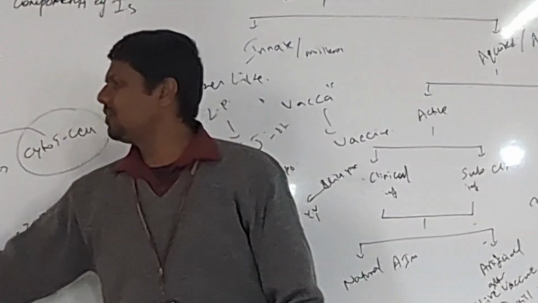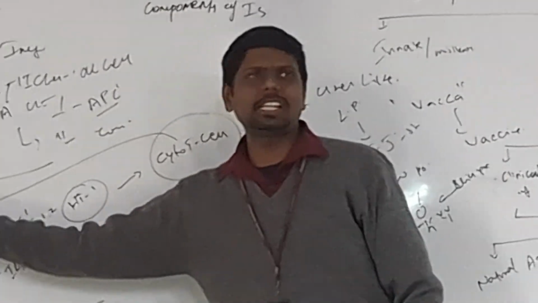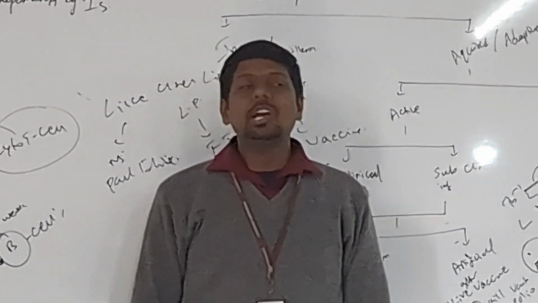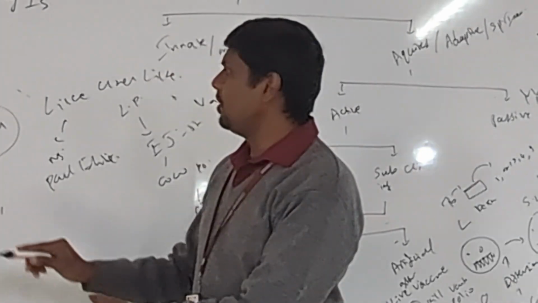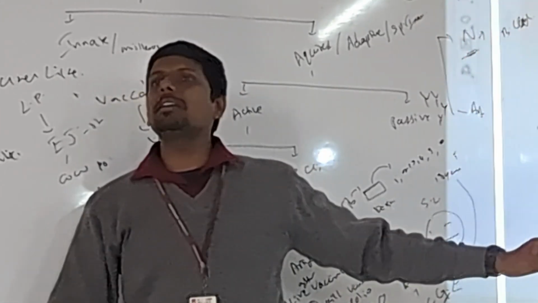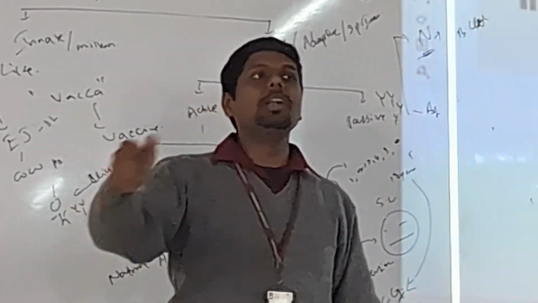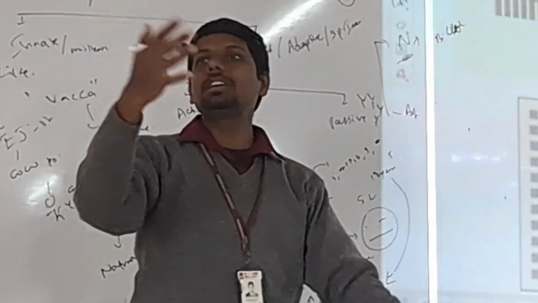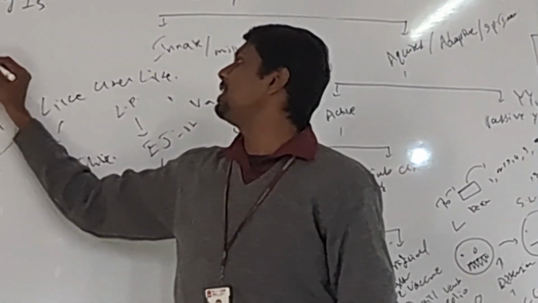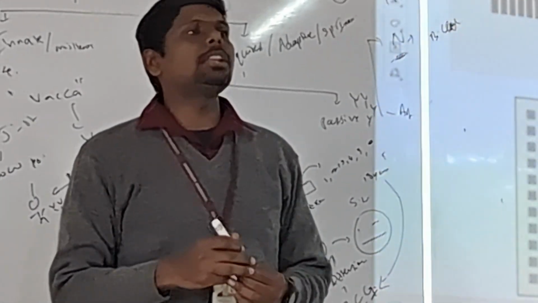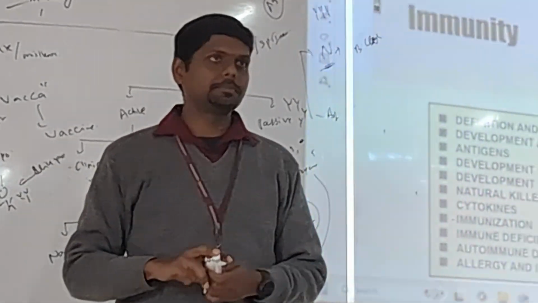But in that process, it will destroy the nearby endothelial cells, and nearby tissue will be damaged. That is not a good thing. We need someone that will regulate the cytotoxic T cell activity. So Salman Khan always comes with an assistant who will guide him: okay, don't shoot her, only shoot him. They will guide. That will be the regulatory T cell. The regulatory T cell will regulate the cytotoxic T cell activity.